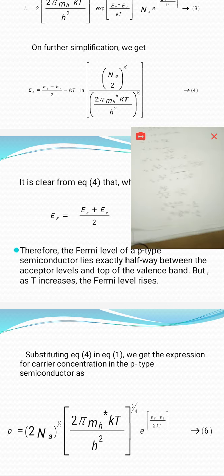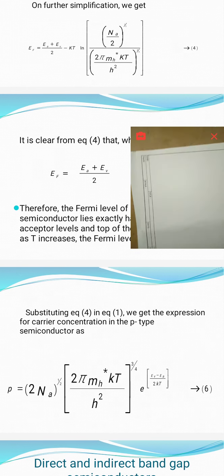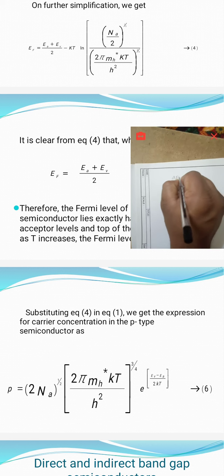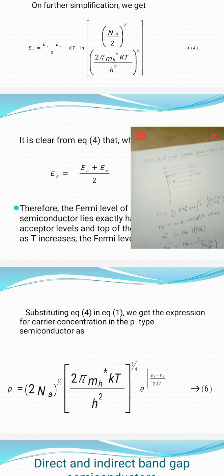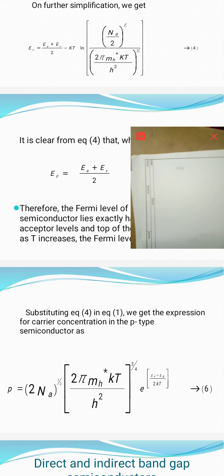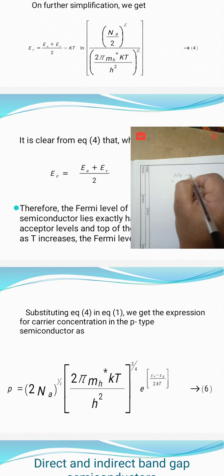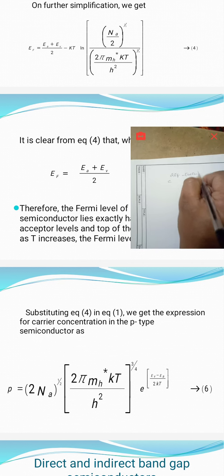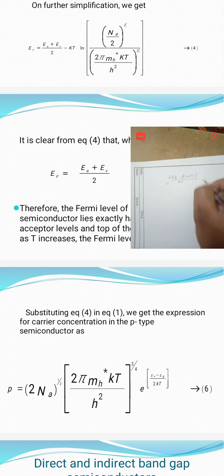Now we got the expression: exponential e power of 2Ef minus of Ea plus Ev by KT is equal to x by Na.